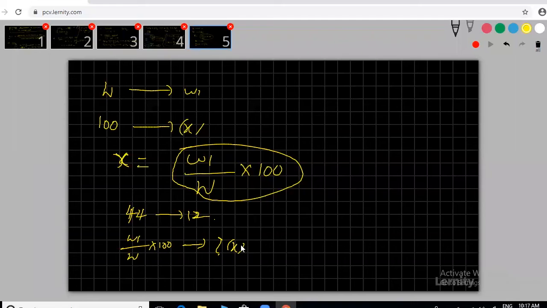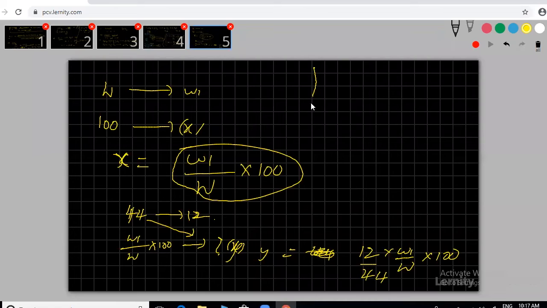I don't know that, that's what I'm going to calculate. Assume this is y, whatever. y equals 12 into W1 by capital W, and this 44 you can bring here, 44 into 100. But to avoid these confusions, I gave the simplest way: W gives W1, then 100 gives how much, meaning this much percentage of carbon. But I know 44 is our reference, carbon dioxide is fixed, that is, 44 contains 12 grams of carbon, then for this much, how much?